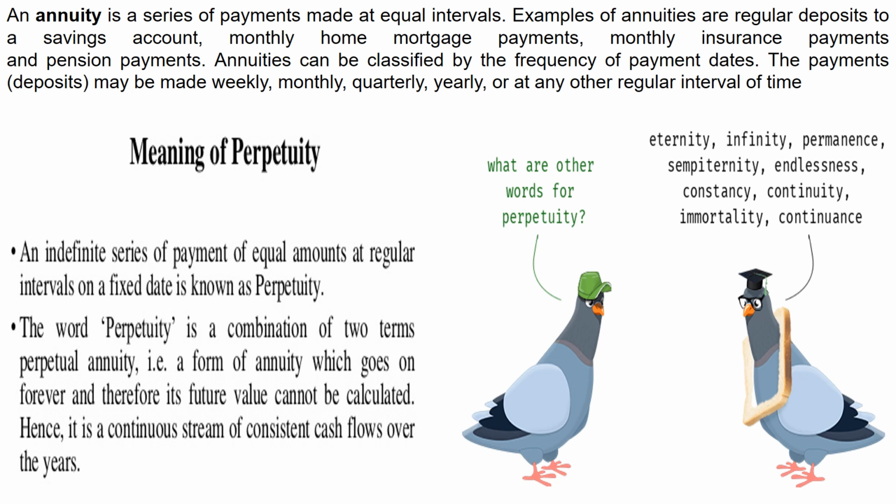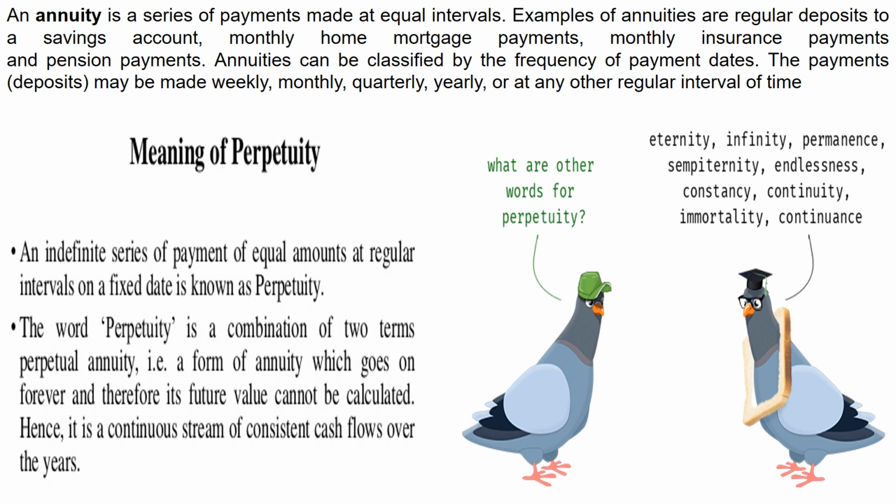In annuity you also have something called perpetuity. Perpetuity is nothing but an indefinite series of payments of equal amount at regular intervals on a fixed date. So in perpetuity, you should know it is an indefinite series of payments, which will be of equal amount at a regular interval. If you are paying for a fixed date, then it is called perpetuity.